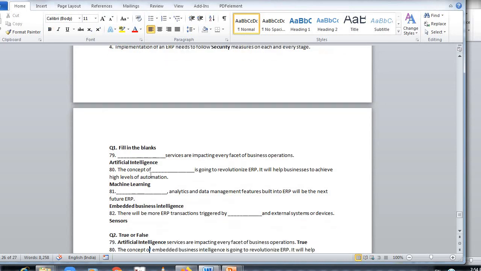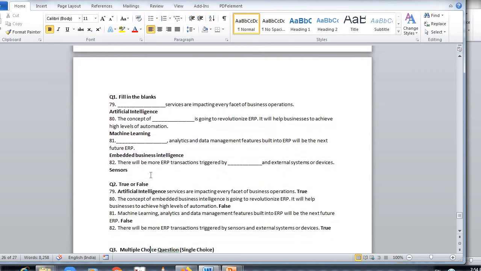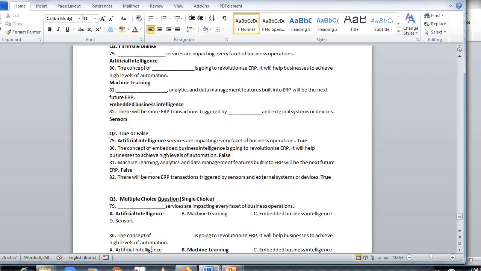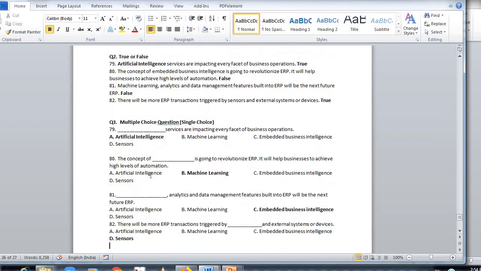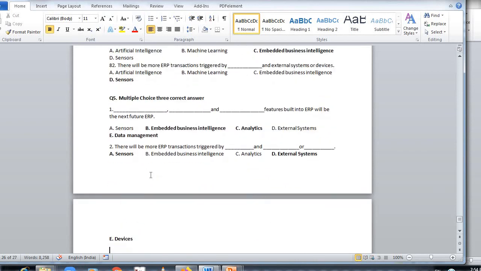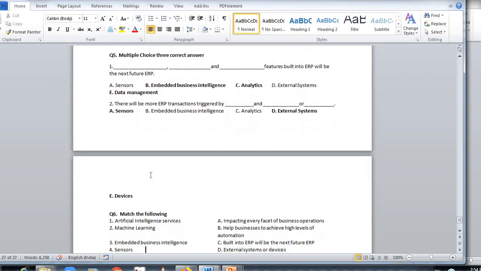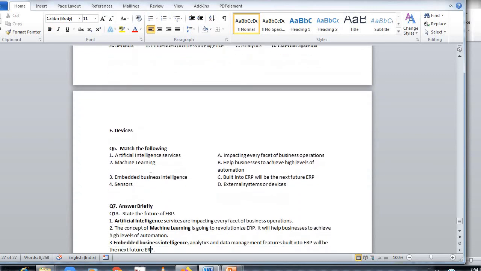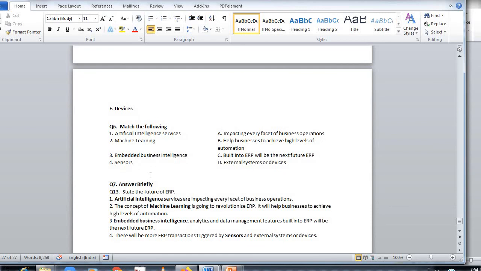Now based on the fill in the blanks, true or false is there. Then we have multiple choice question, single choice. Then we have multiple choice, 3 correct answers. Then we have match the following. There is the theory answer.